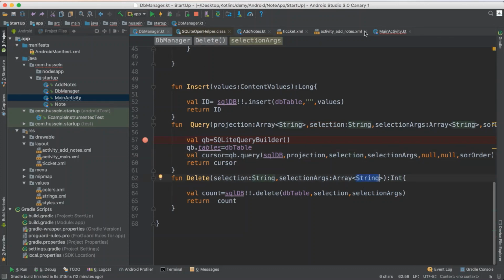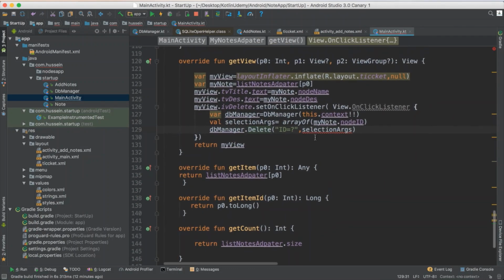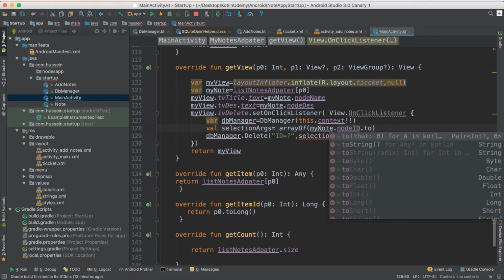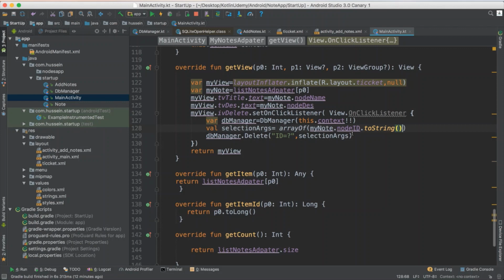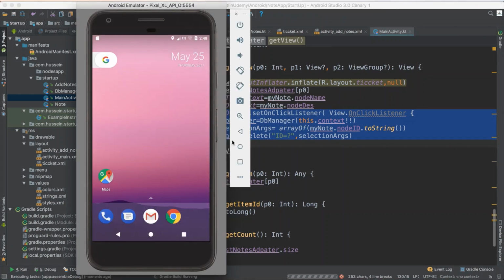So make sure to go back here, and when you send the argument, this node, you just convert it to string, just to avoid the errors. So just selection argument ID equals that one, and he has to be able to delete that item according to the ID. See how we were able to access delete? Same thing we will do with update. So let's see, will he be able to delete it or not?